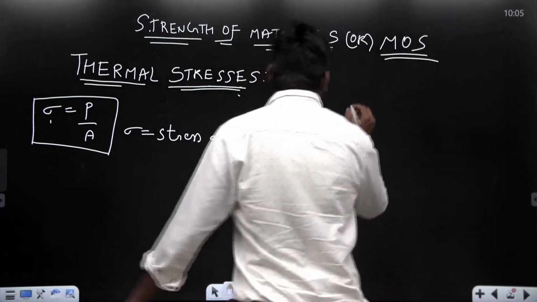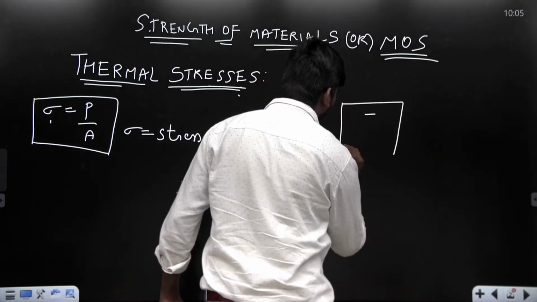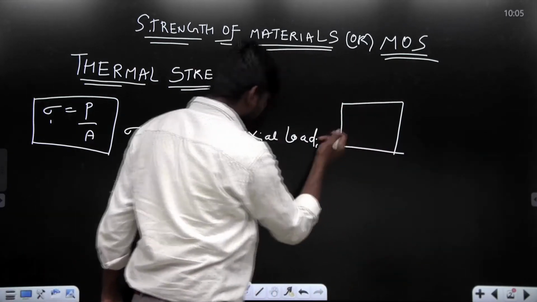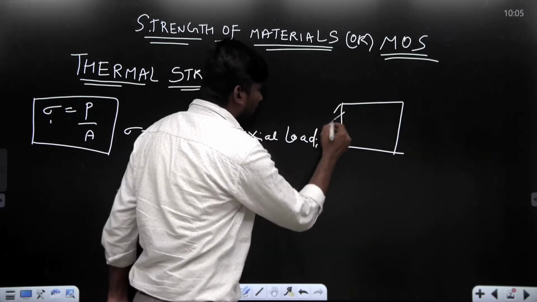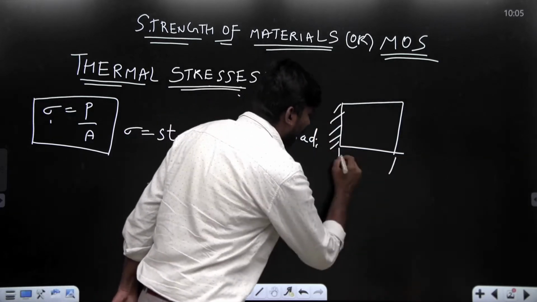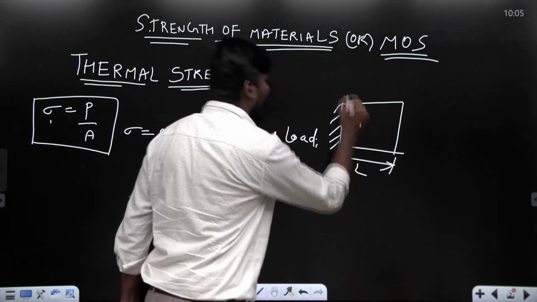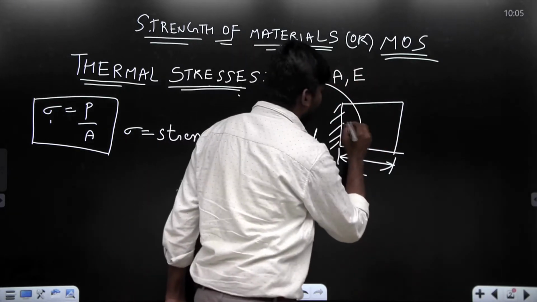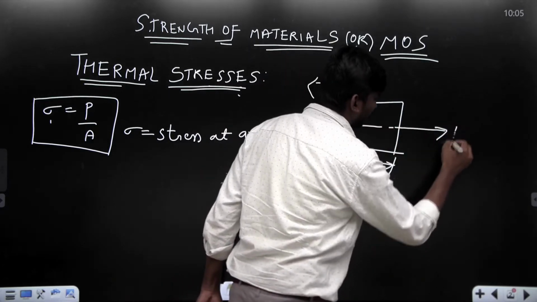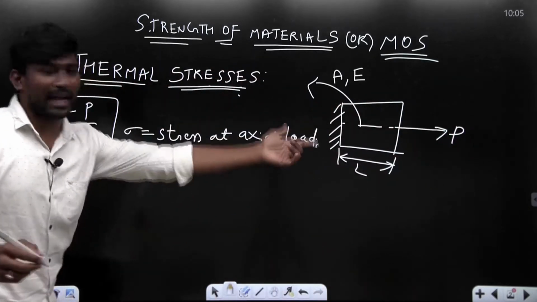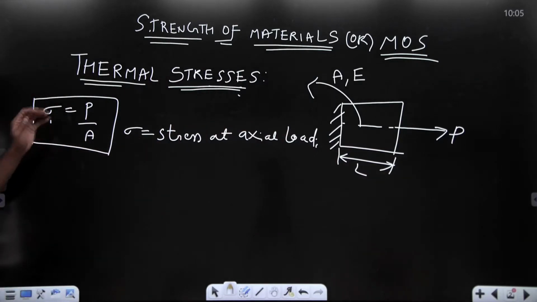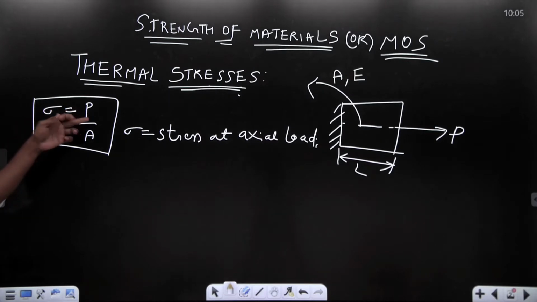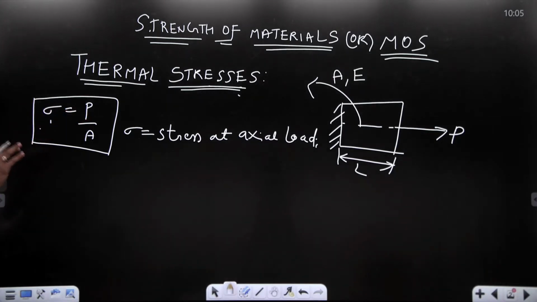For example, say this is a bar having length L, area A, and material property E. If I say this is the axial load, then for this axial load we can write the formula for stress. Stress is equal to load by area; this is the axial stress, and this load is the axial load. So this is about stress.